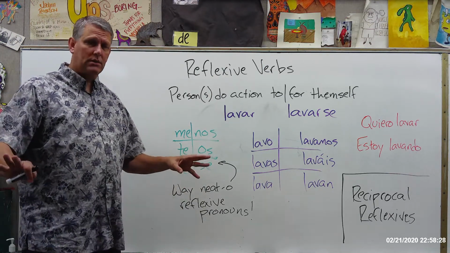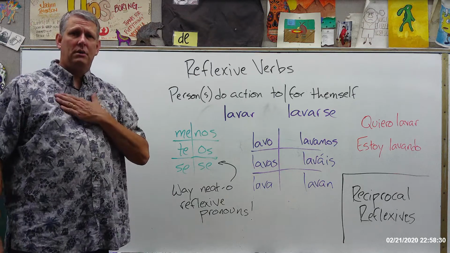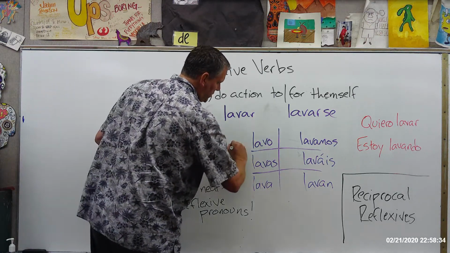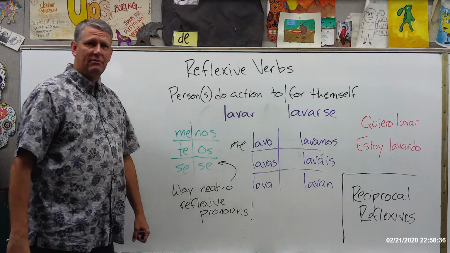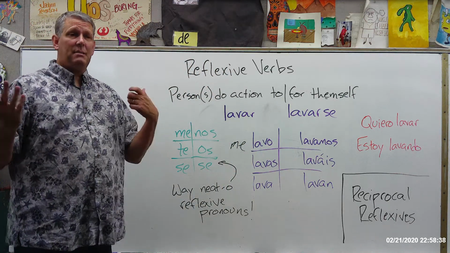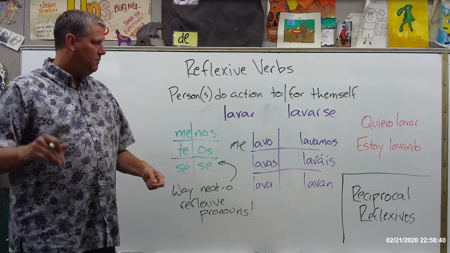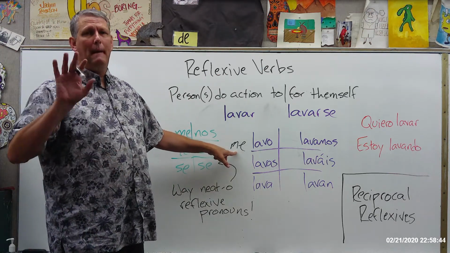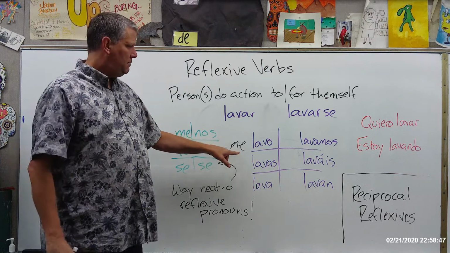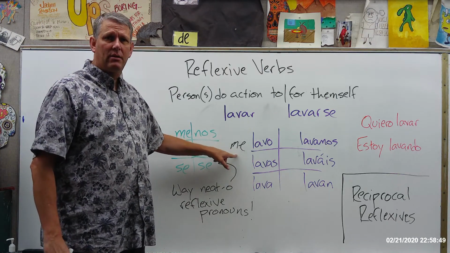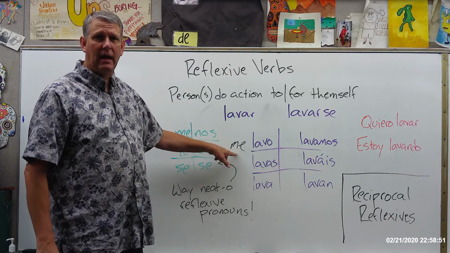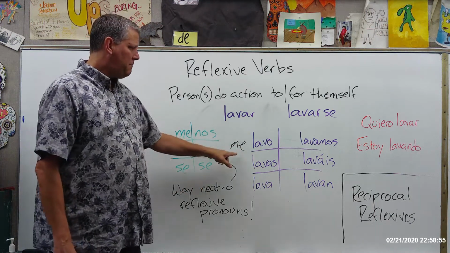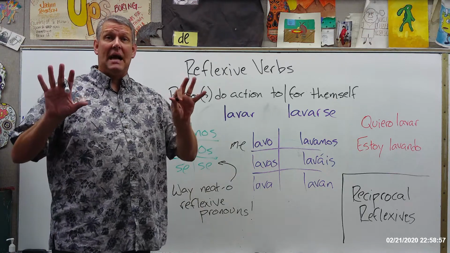So here's how it works. If I want to say I wash myself, whatever it is, I'm going to take this me and I'm going to put it right here. Me lavo. And then I'm going to say the part of me that I'm washing. Now, because we already have the me here, in English we'd say I wash my hands, but in Spanish, we've already got this me there, so we just leave that. And that indicates that we're washing myself. So in Spanish, they would say me lavo las manos.